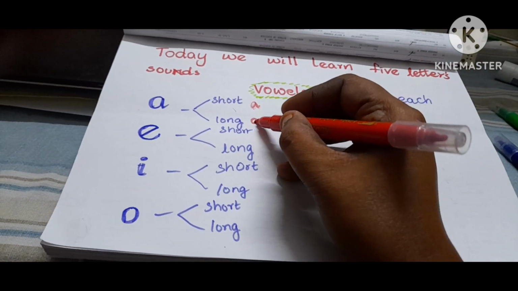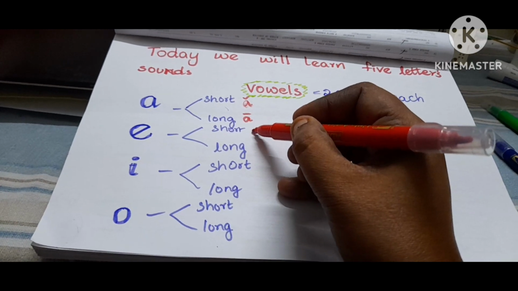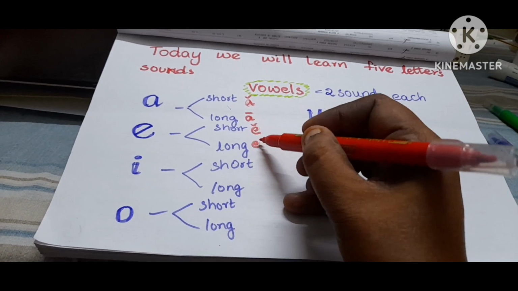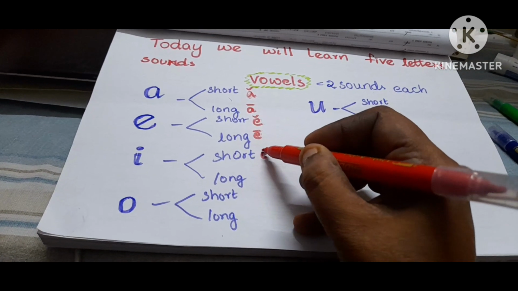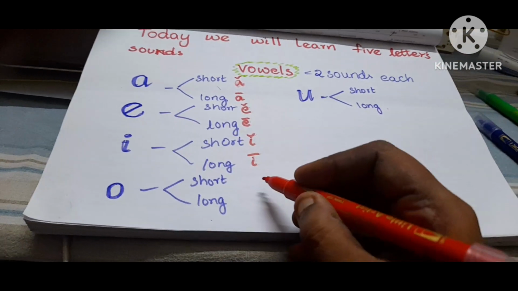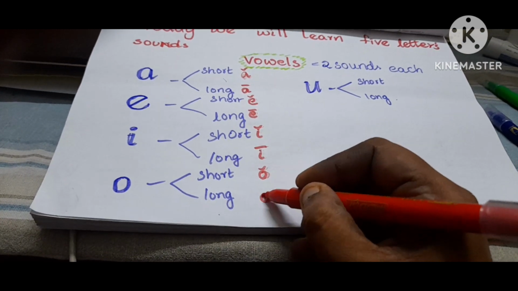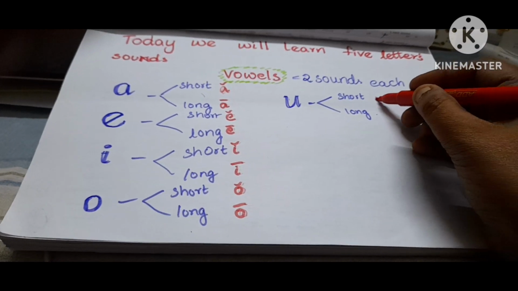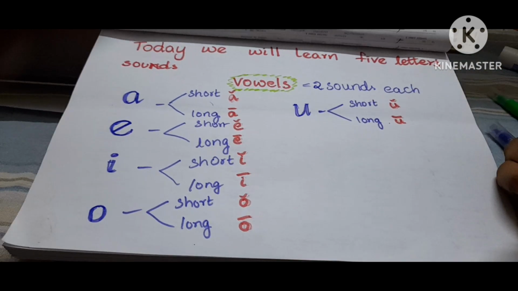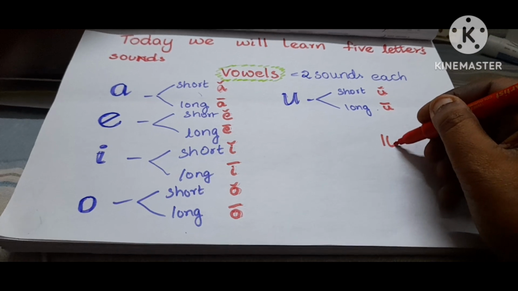Coming to short, it is A, long A. E short sound is E, long sound is E. I short sound is I, long sound is I. Short sound is O, long sound is O. U short sound is U, long sound is U. A, E, I, O, U. Short sounds you need to learn.